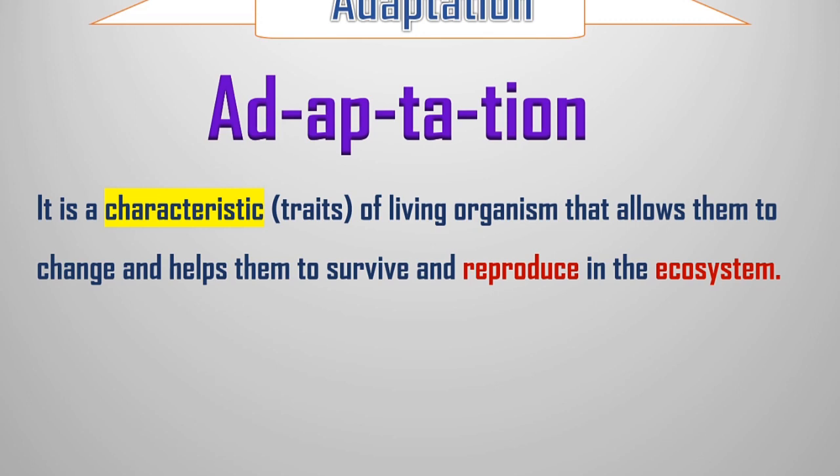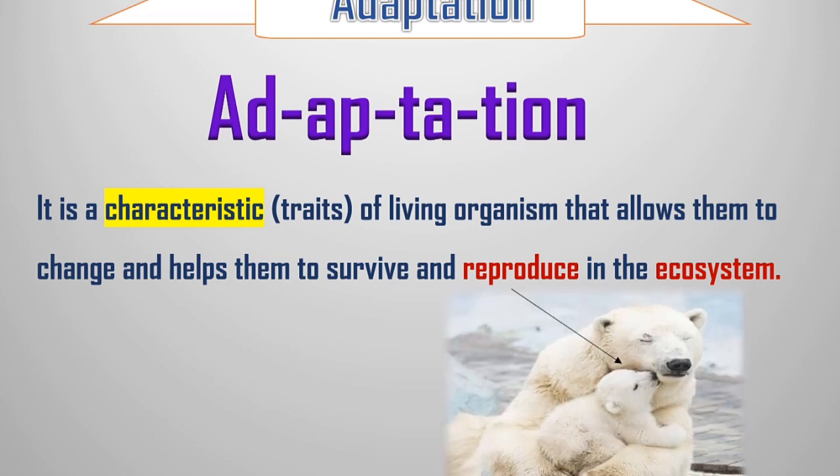The ecosystem is an area that has living and non-living things that interact with each other. An area has living things, like humans, animals, and plants, and non-living things, like soil, water, and air, that interact with each other, like a camel in the desert, or the sea and fish.